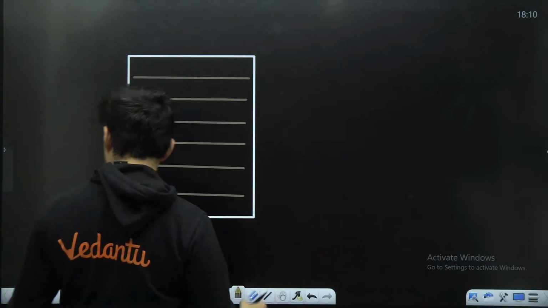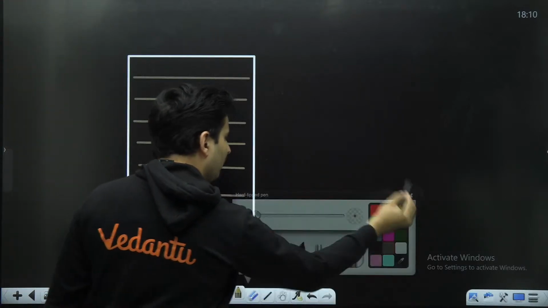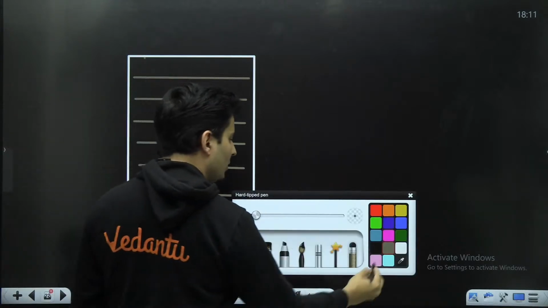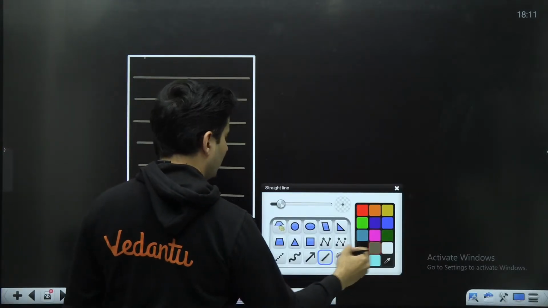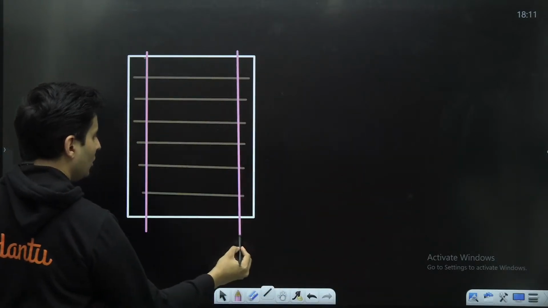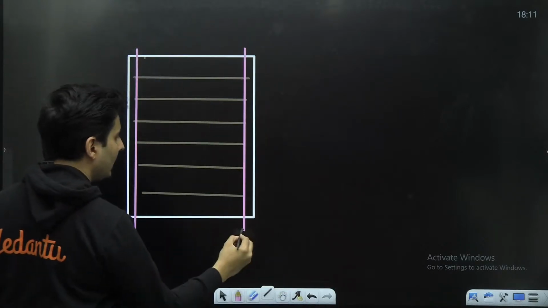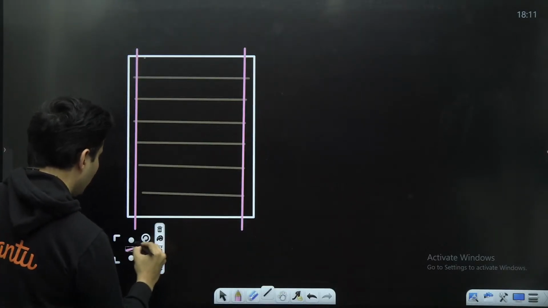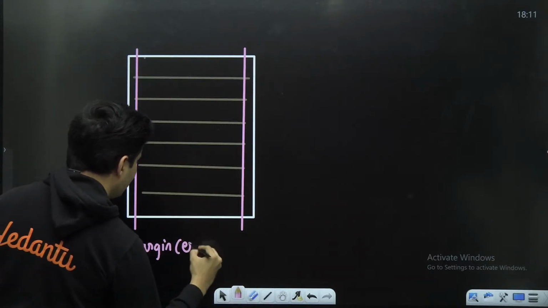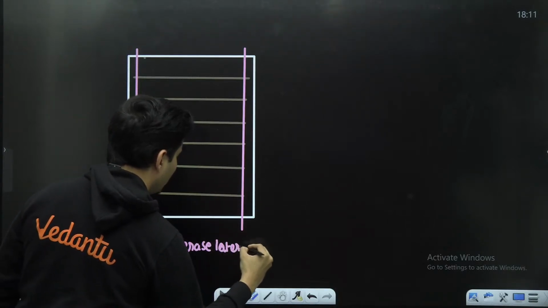One thing you can do is draw mentally, or via light pencil, a margin. Just think about a margin over here and over here. Don't make the margin too big. It should be very close to the edge of the paper. Don't write till the edge. So this is basically your margin. Please erase it later. Number one thing.